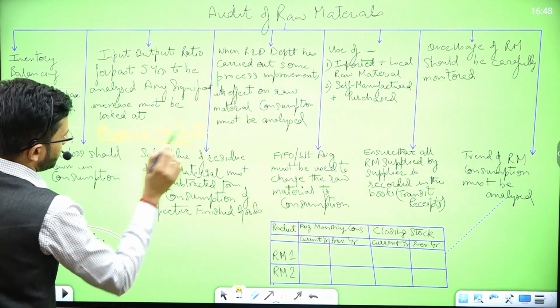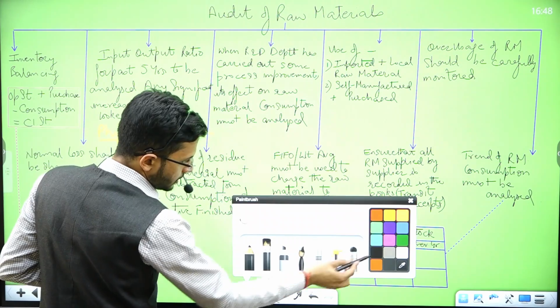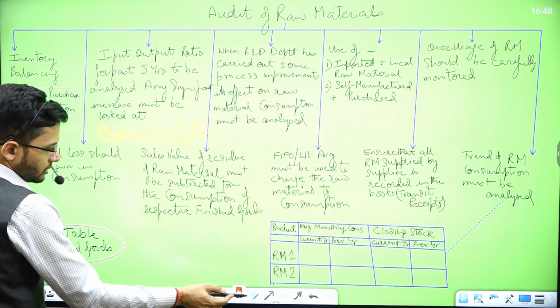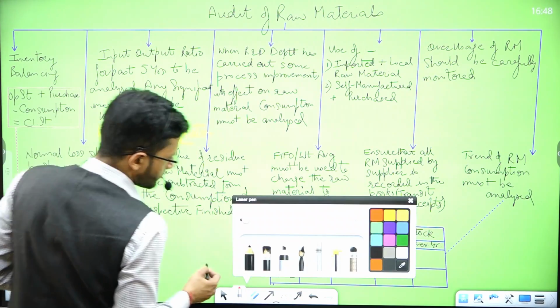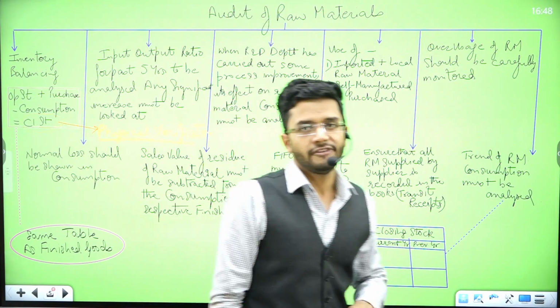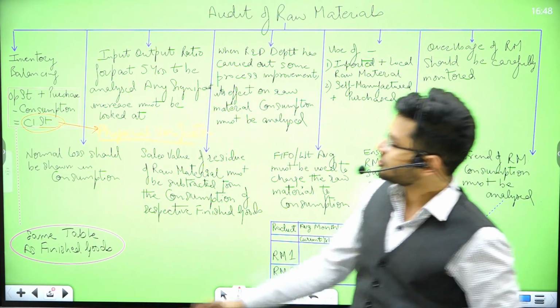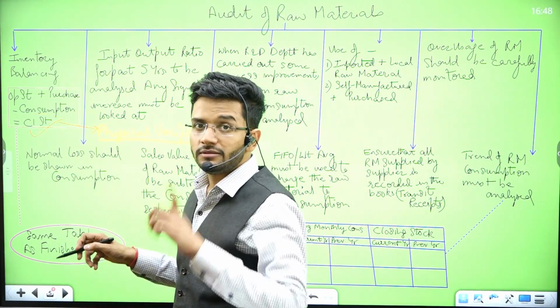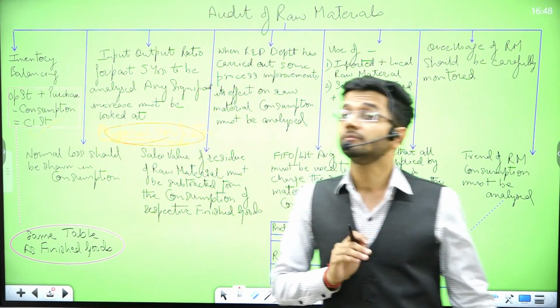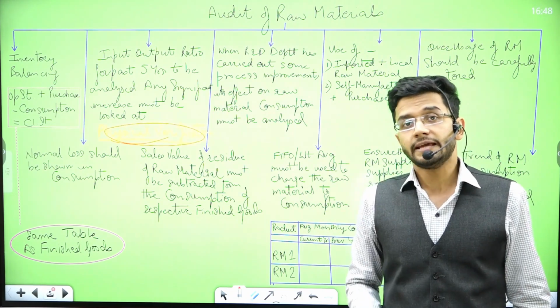In that physical verification, this particular figure, closing stock, should tie with the physical verification of inventory. So whatever is the closing stock as per this equation, that should be equal to the physical verification of raw material which I undertake. Should be absolutely the same.